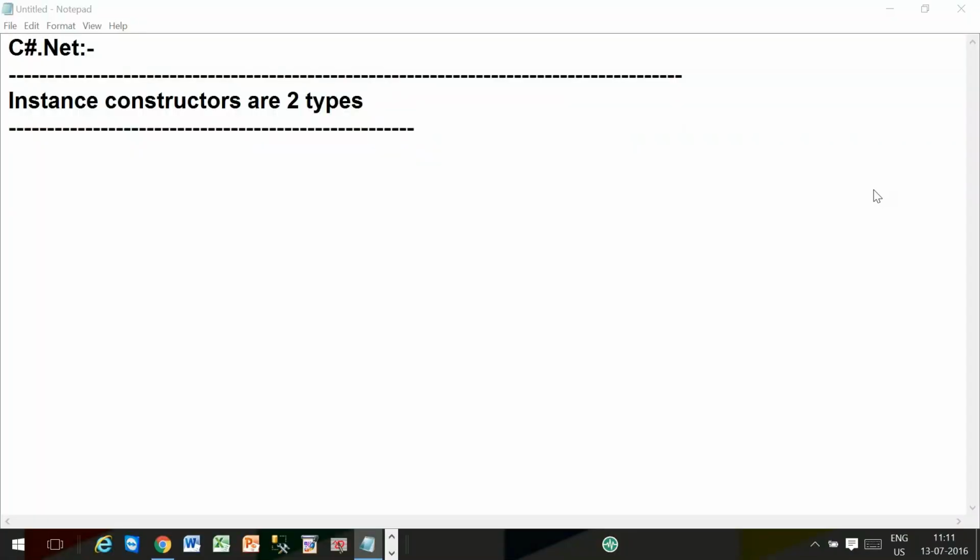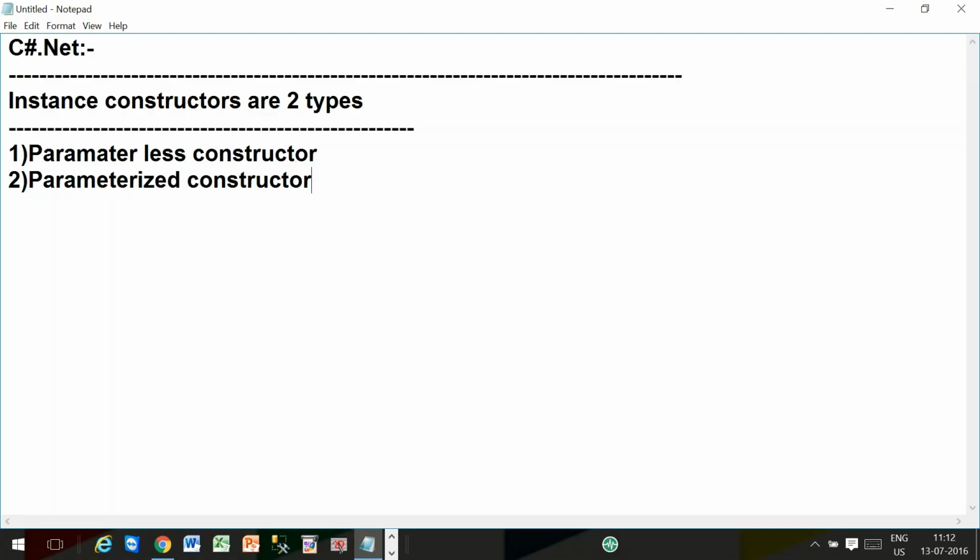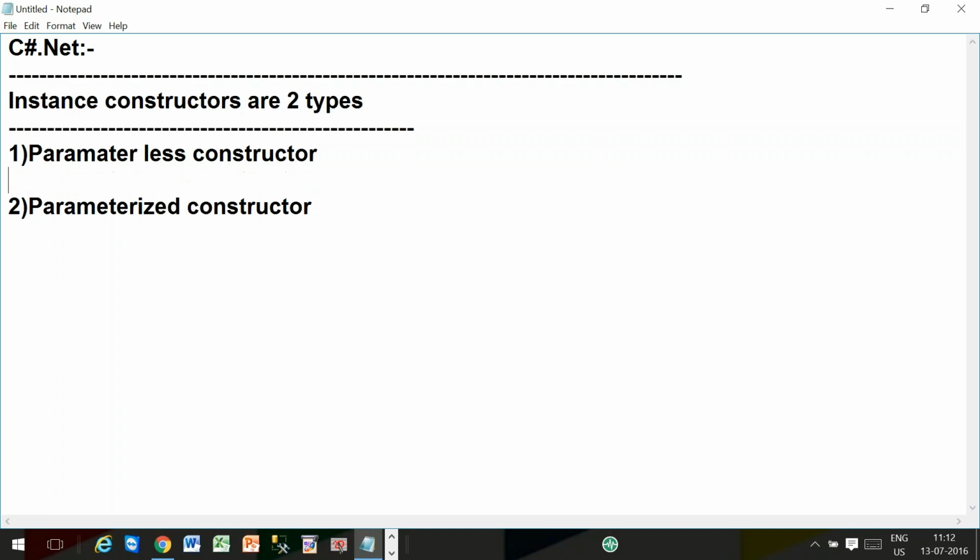Instance constructors are two types. Number one, parameterless constructor.